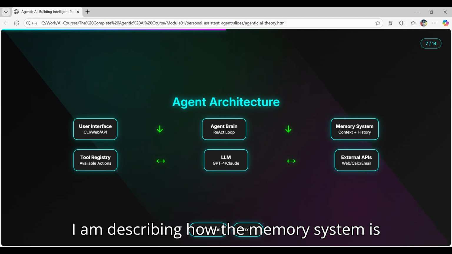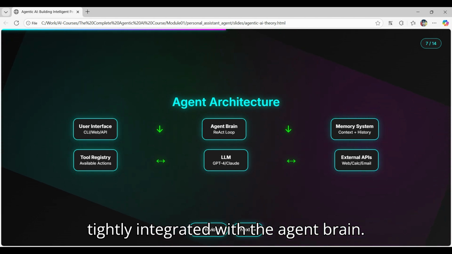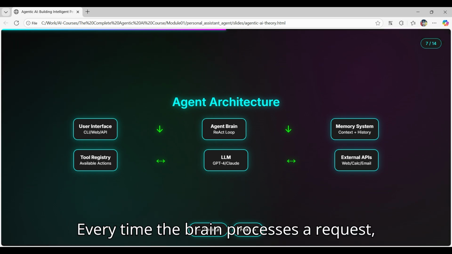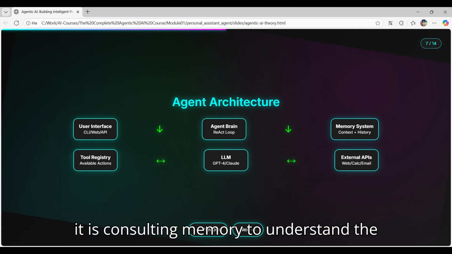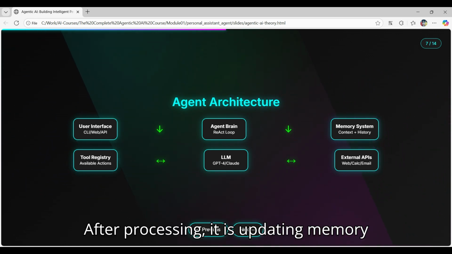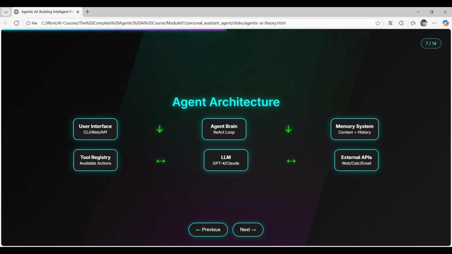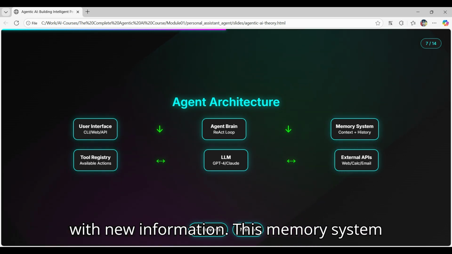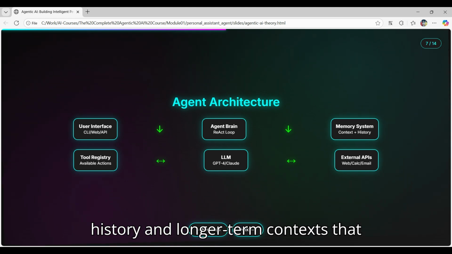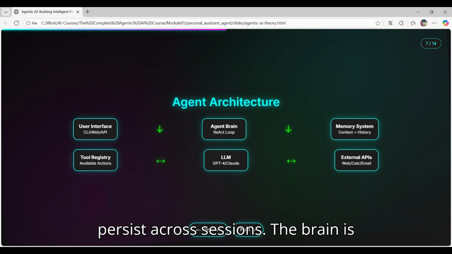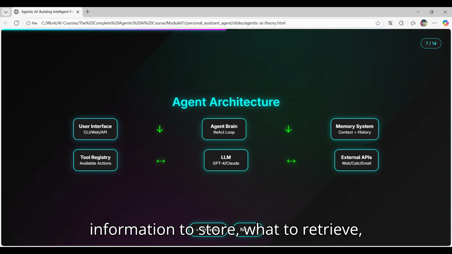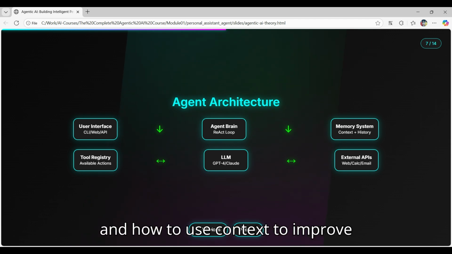I am describing how the memory system is tightly integrated with the agent brain. Every time the brain processes a request, it is consulting memory to understand the context and history of the conversation. After processing, it is updating memory with new information. This memory system is managing both short term conversation history and longer term context that persists across sessions. The brain is constantly making decisions about what information to store, what to retrieve, and how to use context to improve responses.